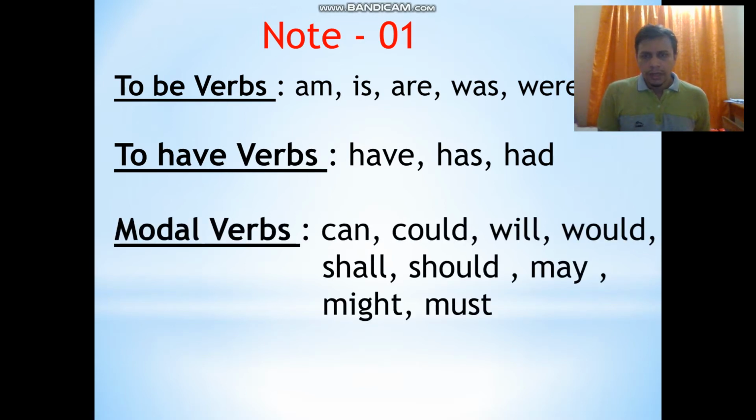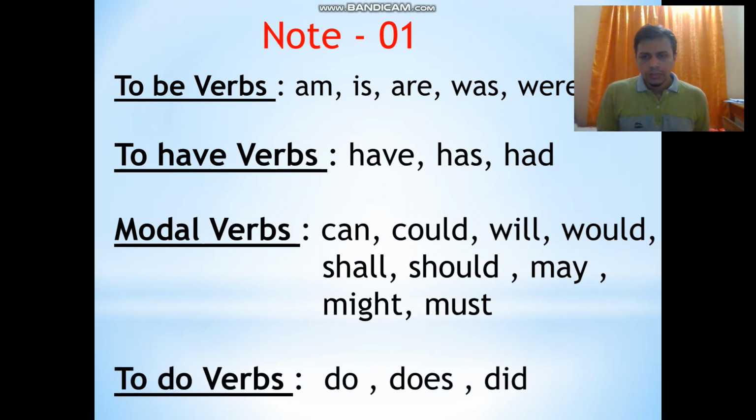You can see modal verbs: can, could, will, would, shall, should, may, might, must. Then you can see to do verbs: do, does, did. The students, these verbs are very important if you want to make WH question easily.